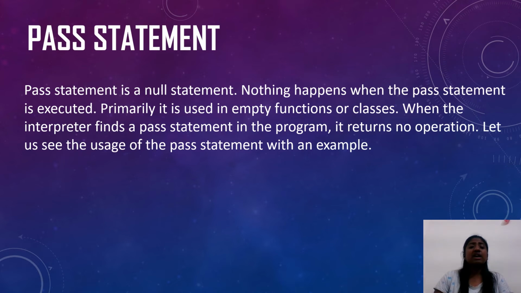Pass statement. Pass statement is a null statement. Nothing happens when the pass statement is executed. Primarily, it is used in empty functions or classes. When the interpreter finds a pass statement in the program, it returns no operation. Let us see the usage of pass statement with an example.